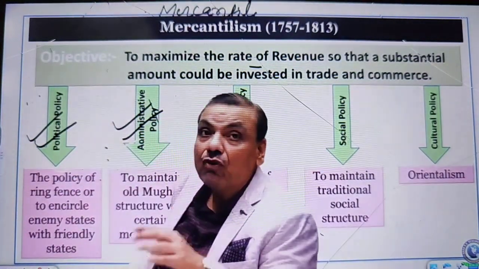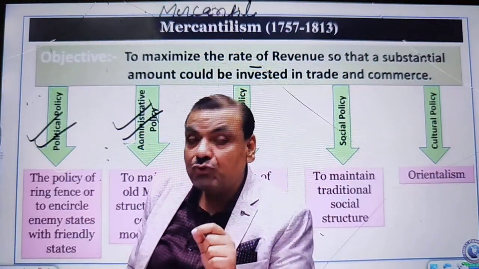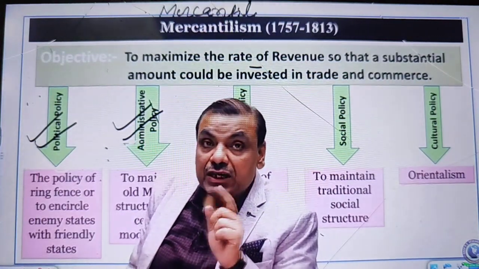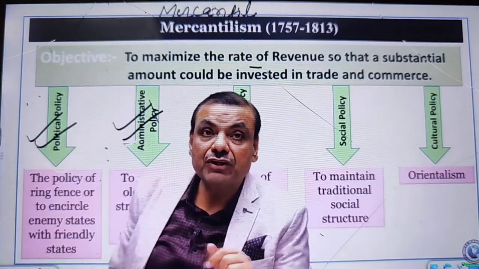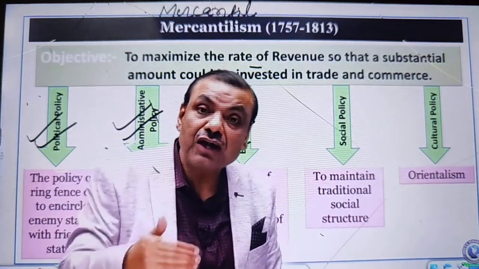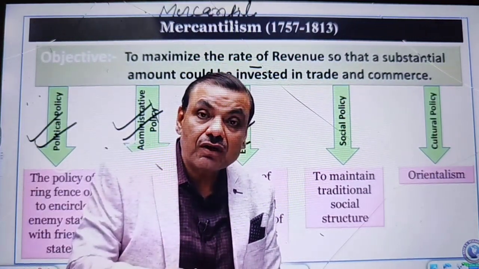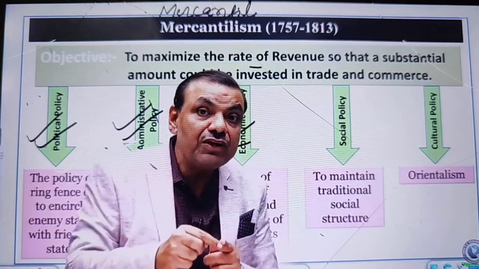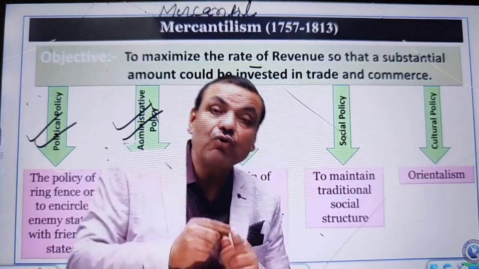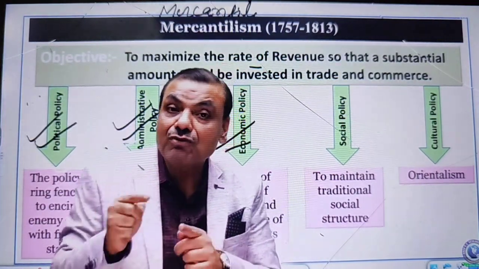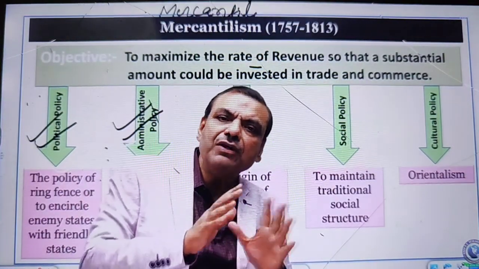In political policy, although they were compelled to fight certain wars and even annex some regions, their avowed objective was to avoid war and annexation as much as possible. In the administrative field, their objective was to maintain the old Mughal structure of administration with certain modifications. They could bring modifications either in the revenue system, because maximization of revenue was the main motive, or in the judicial system, because civil justice was intrinsically associated with revenue administration. Without reforms in civil justice, you could not make reforms in revenue administration. And once you make reforms in civil justice, you are compelled to bring reforms in criminal justice as well. So mainly they brought these reforms, otherwise they maintained the traditional structure.